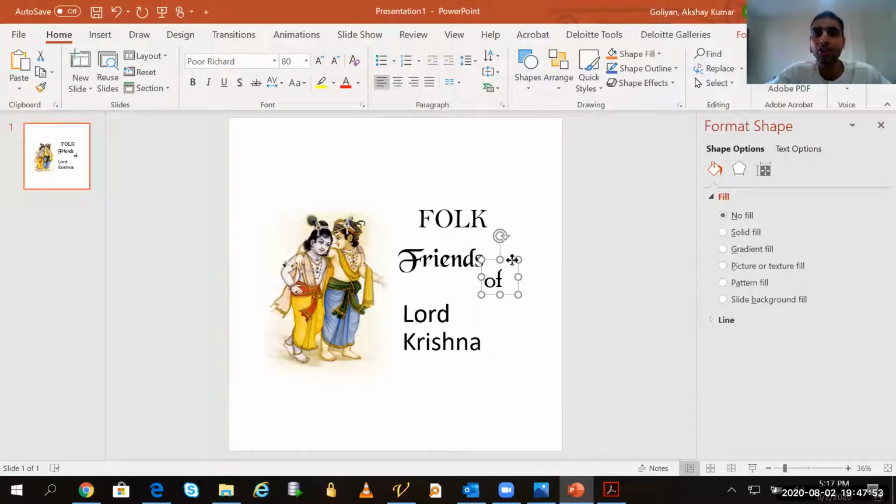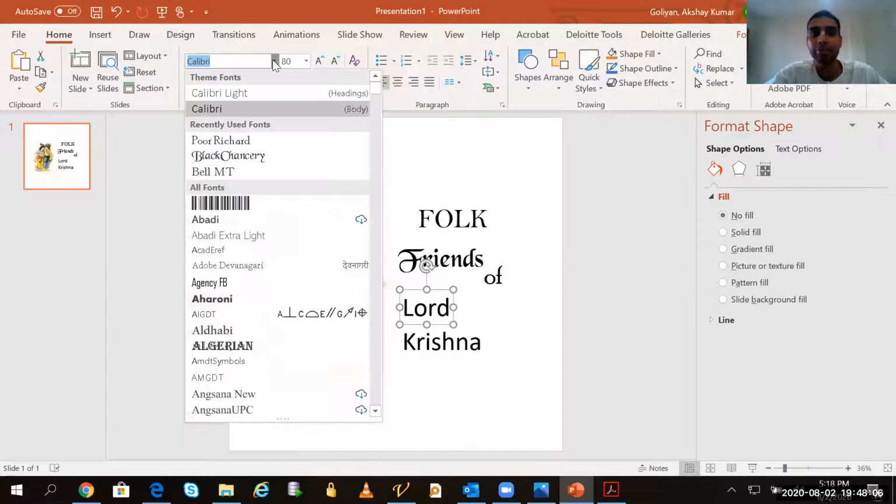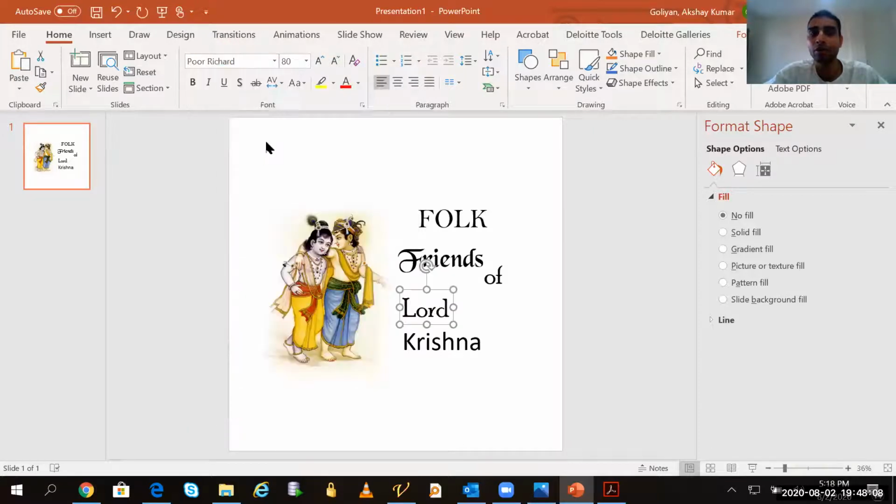You can write these down, because while we design we get a lot of confusion about which font to use, and it takes a lot of time. If we know the font already, it becomes very easy. Similarly for Lord, I will take the same Poor Richard, and for Krishna, I will take Black Canary.